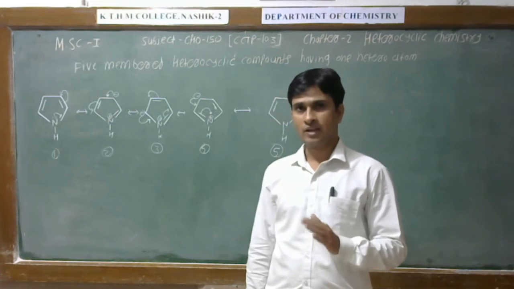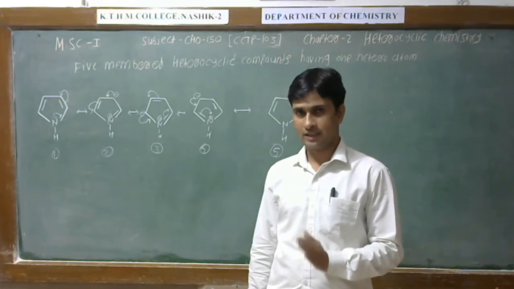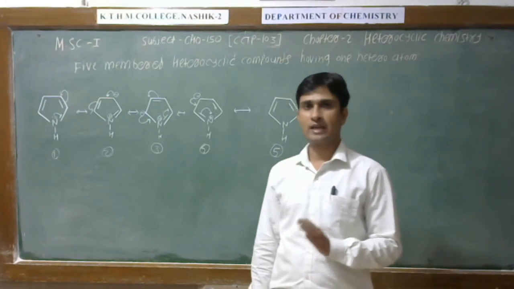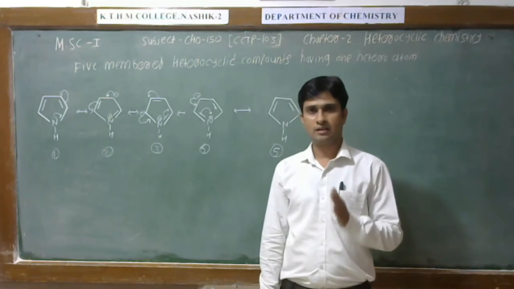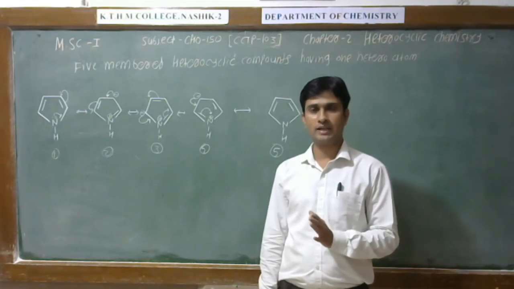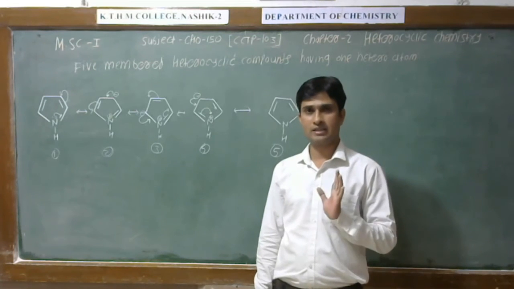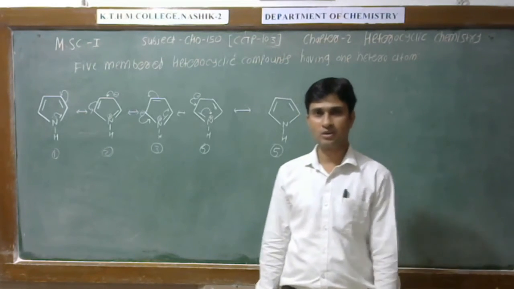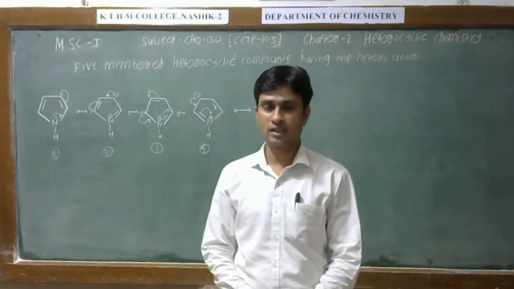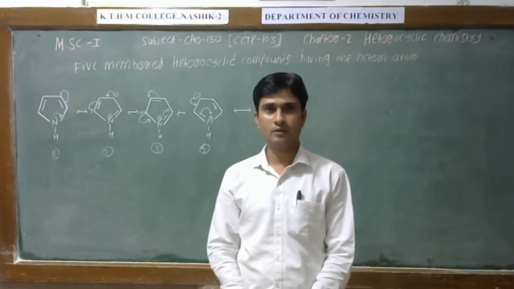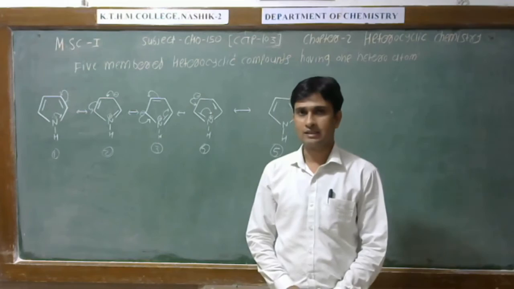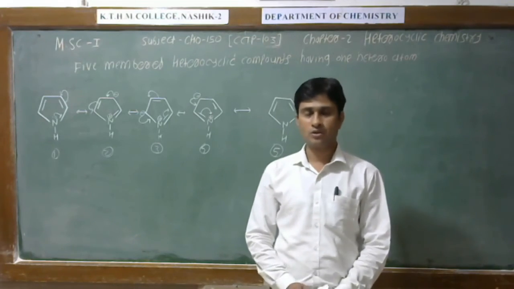According to the Huckel rule, if any compound is cyclic, planar, containing 4n plus 2 pi electrons, therefore that is the sextet, and the final condition is that if that compound contains full conjugation, then we can say that this is an aromatic compound.